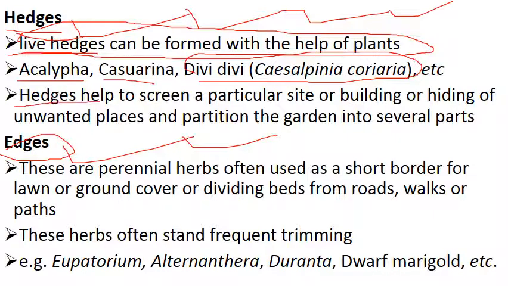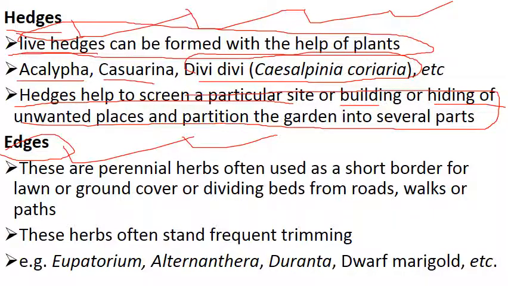Hedges help to screen a particular site or building, hide an unwanted place, and partition the garden into several parts. Means you can hide something behind hedges because they have more height and are more dense. Then comes edges, having less height, you can jump over them.